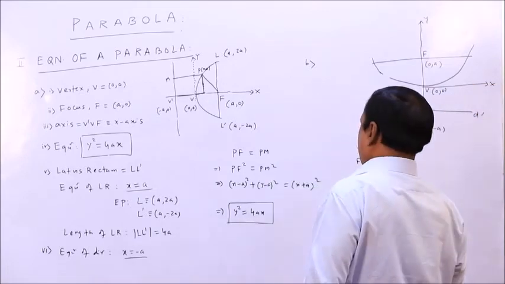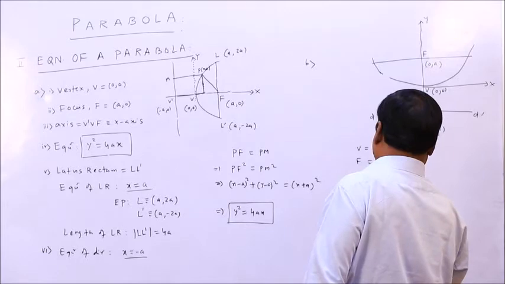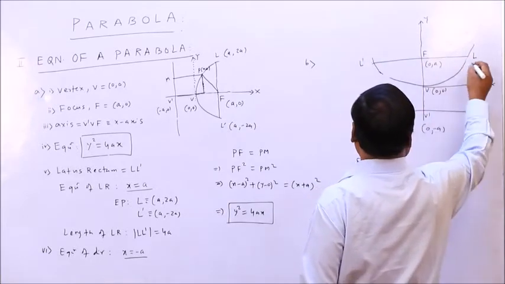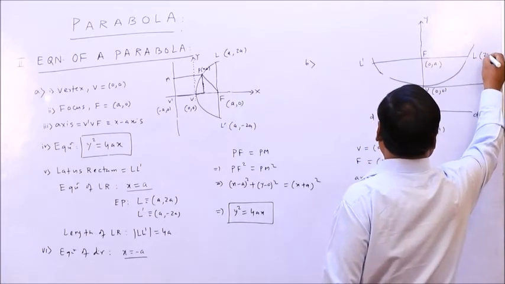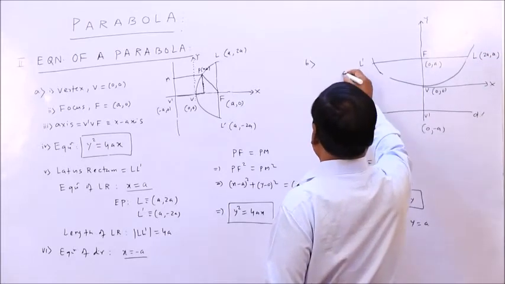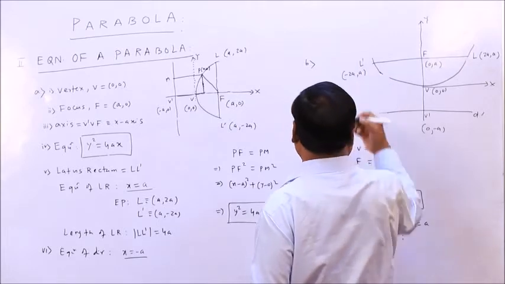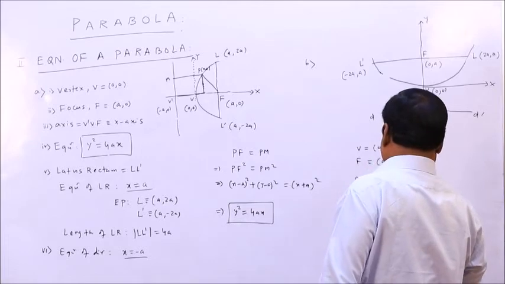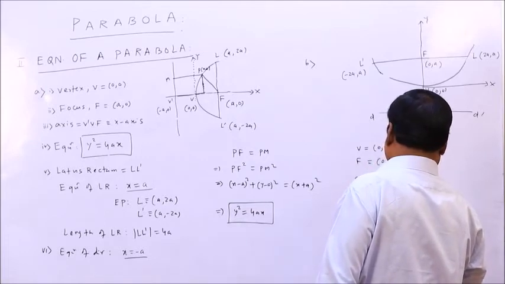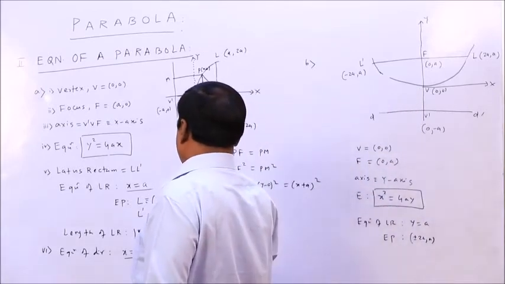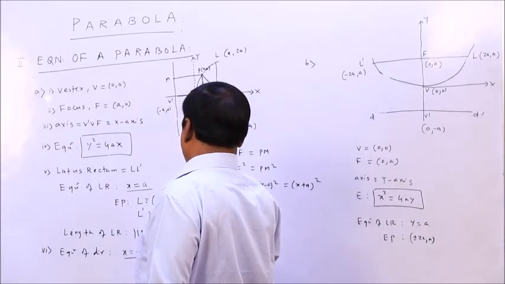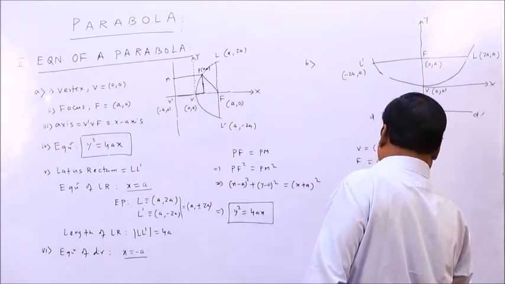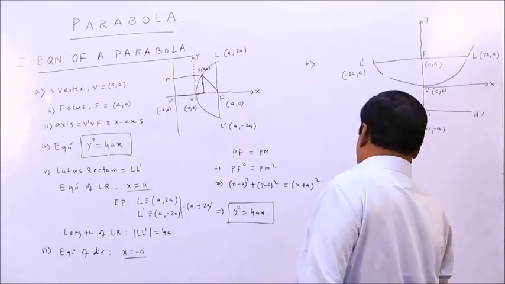So the endpoints will be L and L dash: plus minus 2a, a. So the length will be 4a. Then the equation of the directrix.